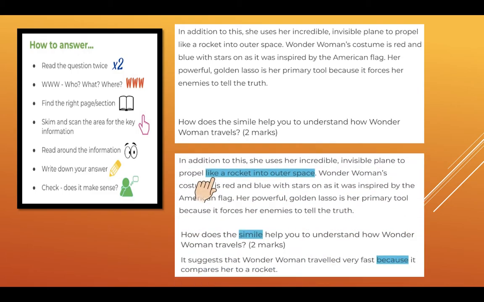Well, let's have a look at what you could have done. Well, simile tells you you're looking for like. So, like a rocket into outer space. So therefore, it suggests that Wonder Woman travelled very fast because it compares her to a rocket. So that's your answer for that question. How did you do? Were you able to answer that correctly?